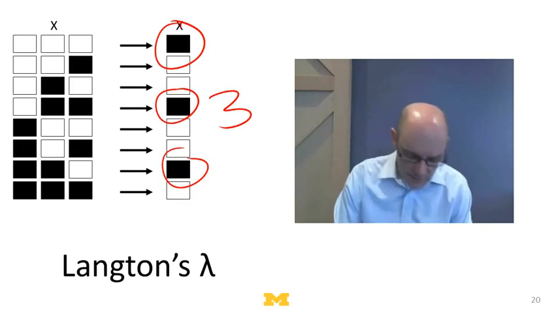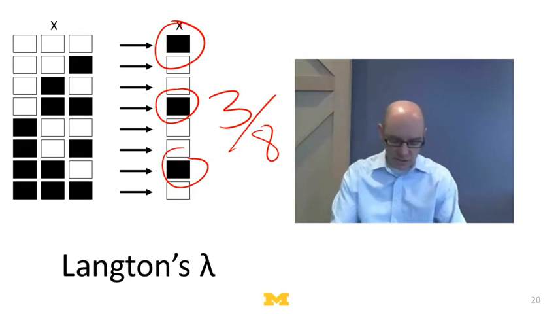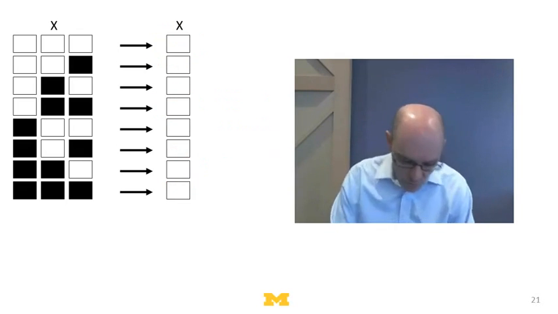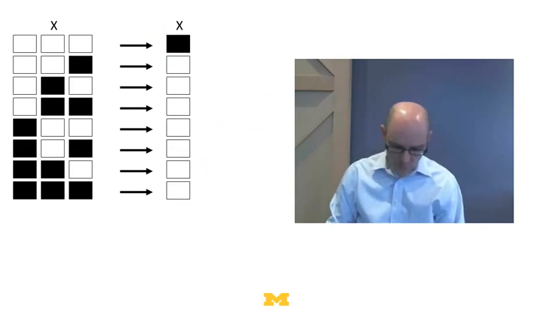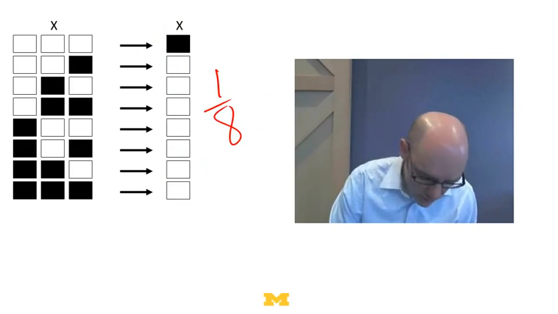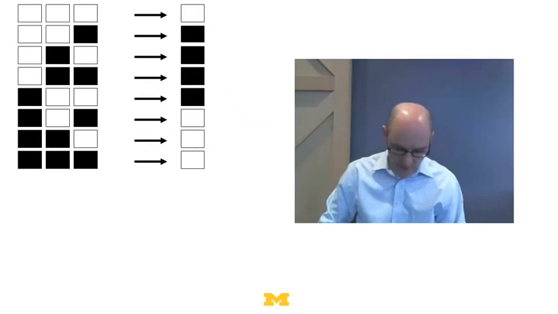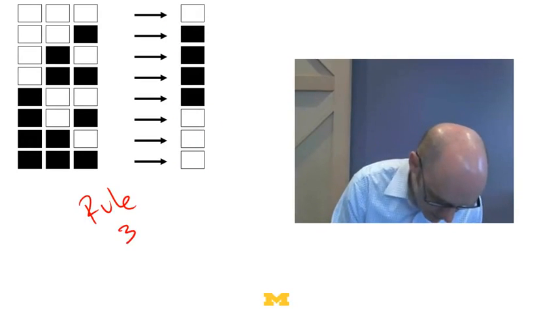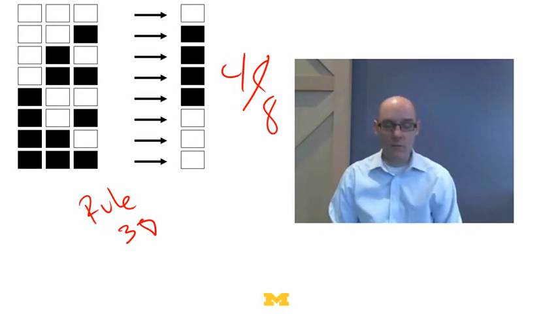So you can think of Langton's lambda as 3 or as 3/8. Either way, it's just the percentage, or the number, of switches that are on. Right? So this rule would have a lambda of 0, or 0 over 8. And this one would have a lambda of 1 over 8. So Langton's lambda tells us the percentage of bits that are on. And this one, remember, this was rule 30, would have a lambda of 4 over 8.